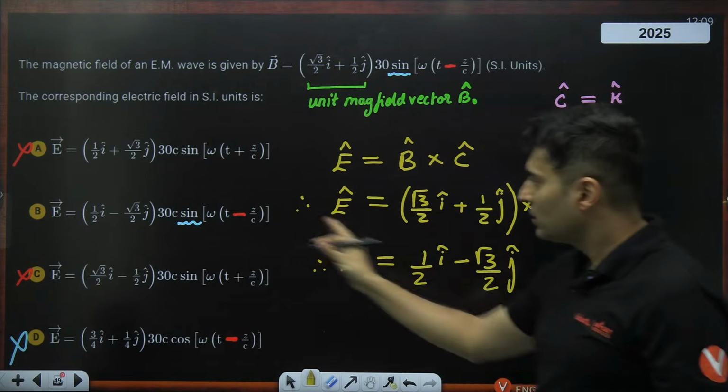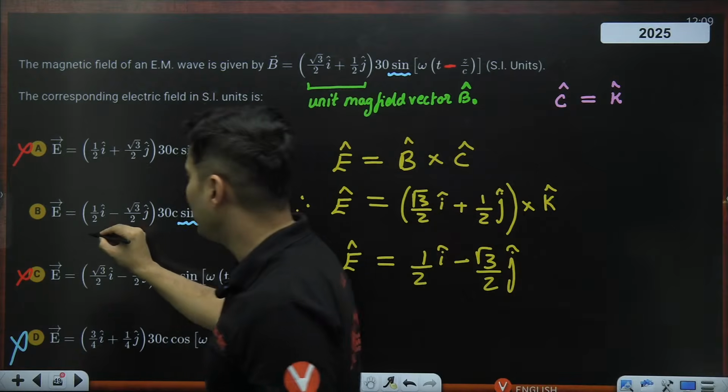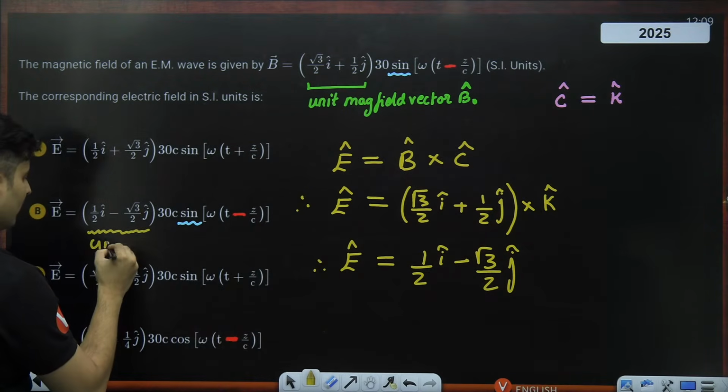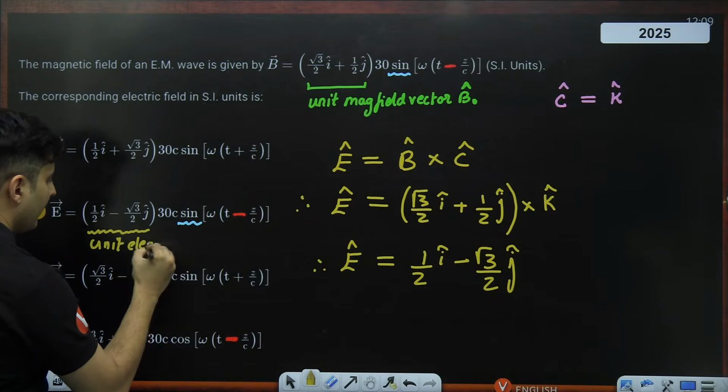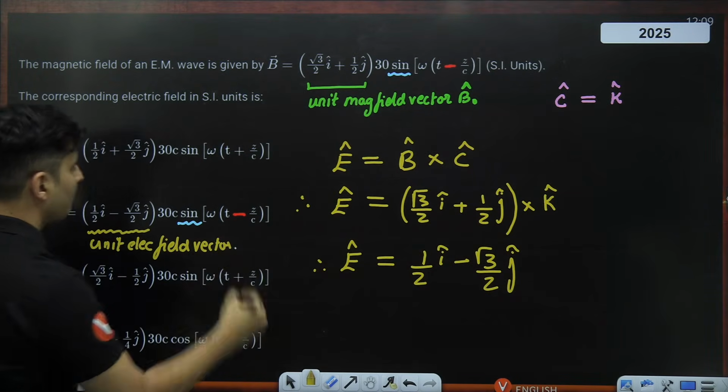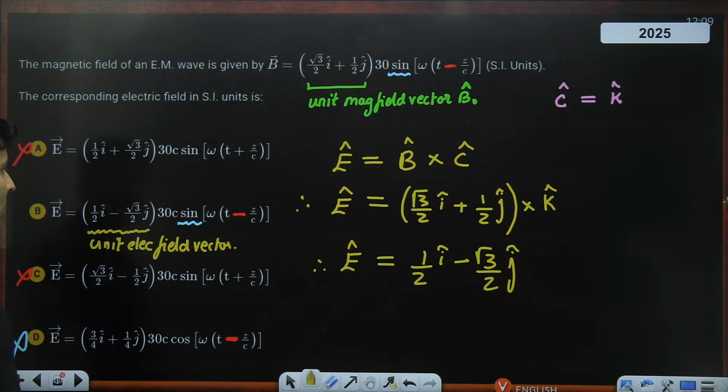So that is exactly right over here, which is the unit electric field vector, and your job is done. Okay, that's how you're going to solve it.